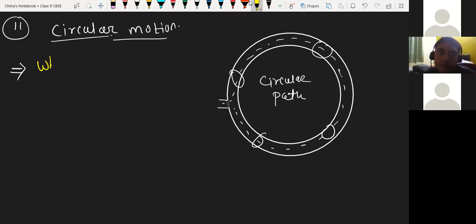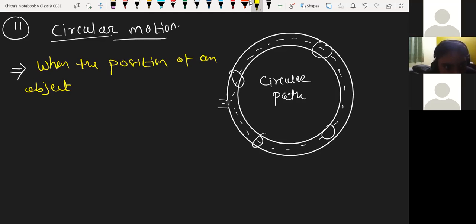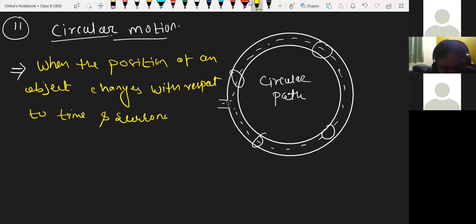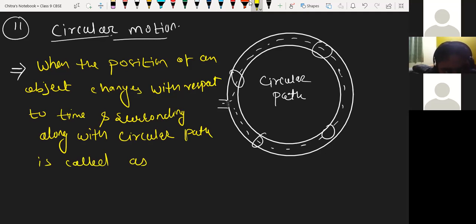So when the position of an object changes with respect to time and surrounding, along with a circular path, it is called circular motion.